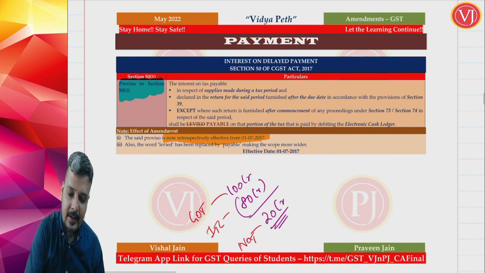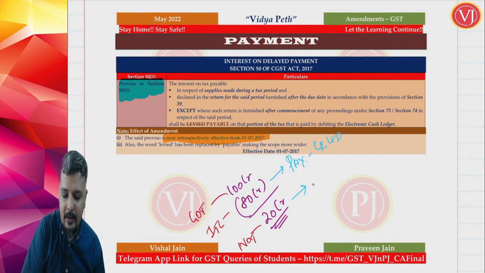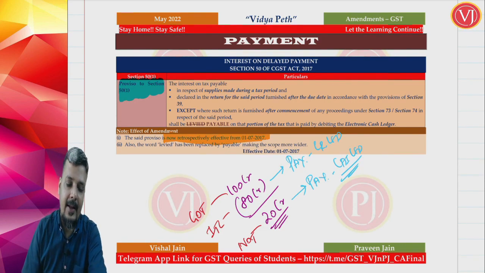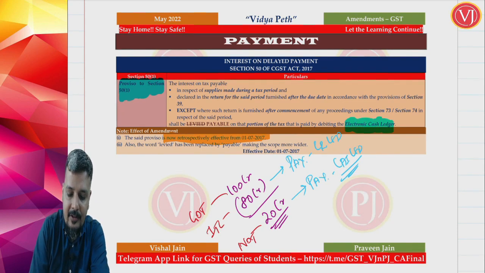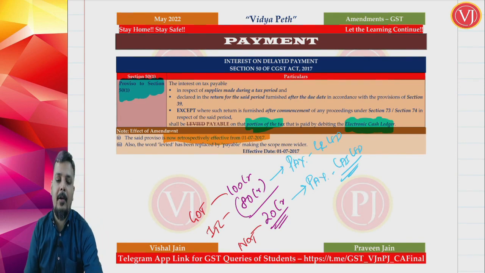Now the ITC portion is payment by your credit ledger, and 20 crores is payment by your cash ledger. Now last time when the proviso to section 51 came out, it said that in special cases interest will be only on the cash ledger portion. Normally interest will be on 100 crores.